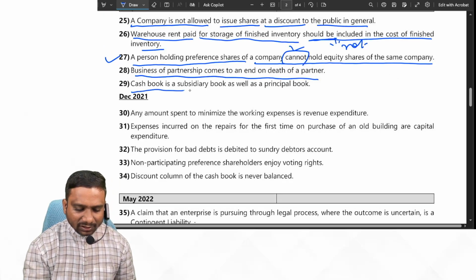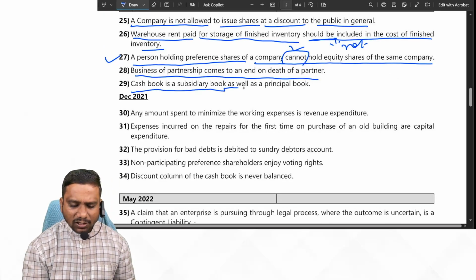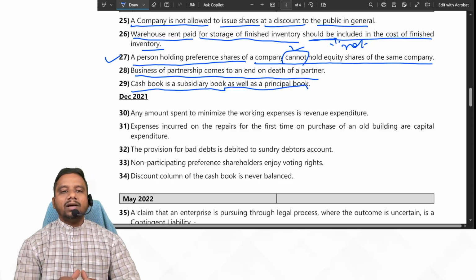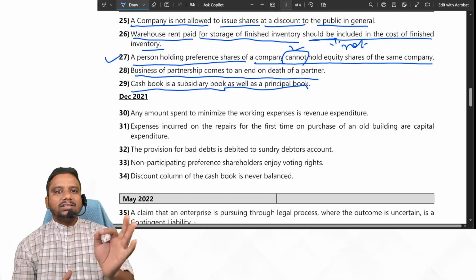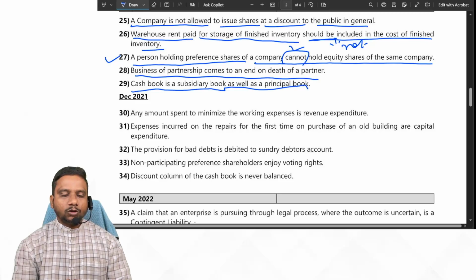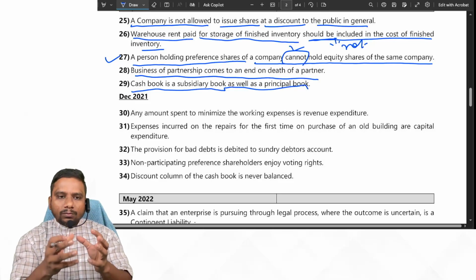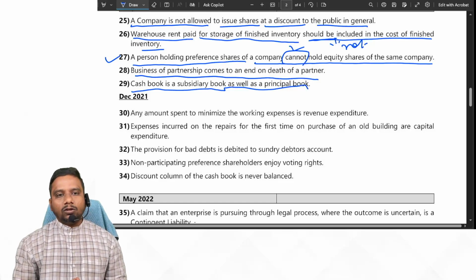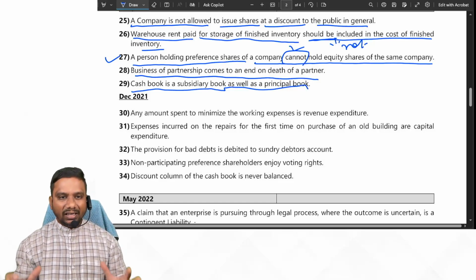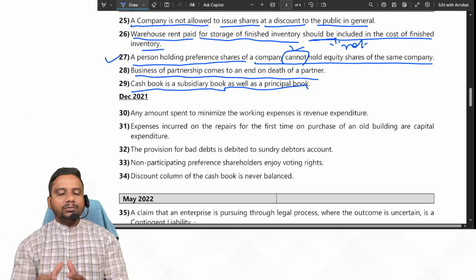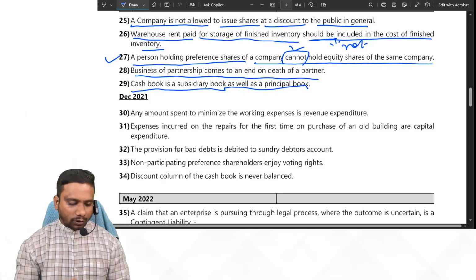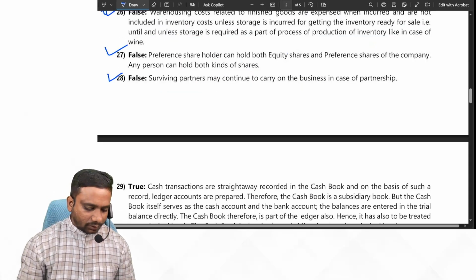Cash book is a subsidiary book. Yes, as well as principal book. Why? Because whenever a cash transaction happens in the business, it is first entered in the cash book. So it is a subsidiary book. Now, from this cash book, you need not post the transactions into the cash account or bank account again separately. So the cash book acts as a subsidiary book and a principal book. So the given statement is true.